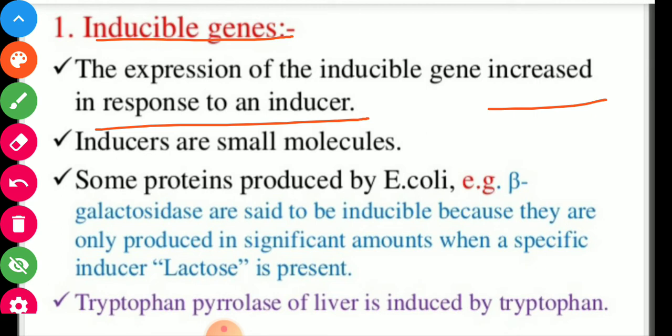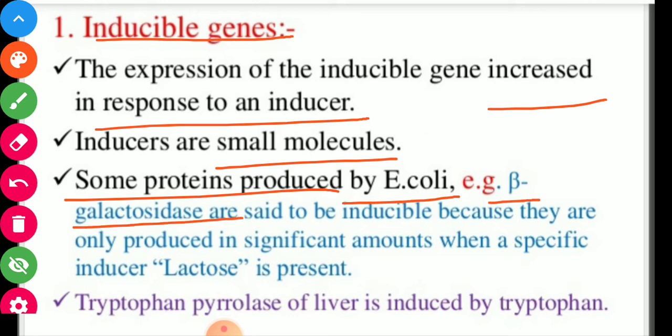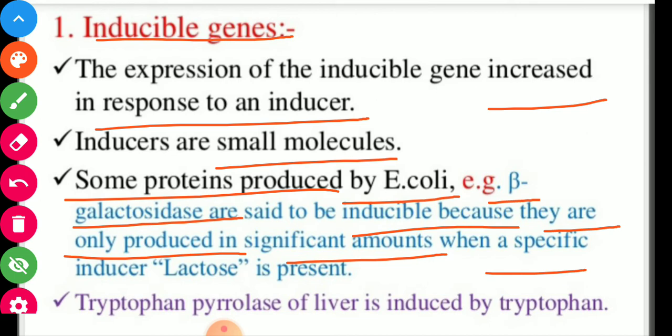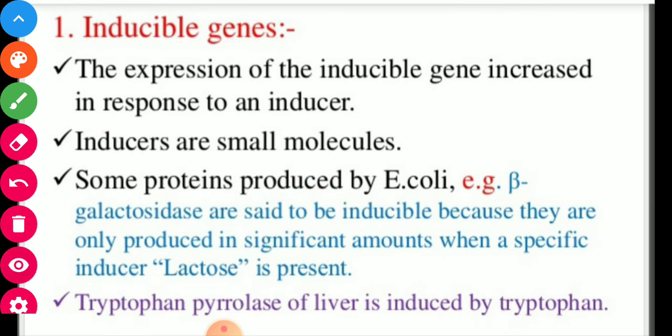Inducers are small molecules. Some proteins produced by E. coli, like beta galactosidase, are said to be inducible because they are only produced in significant amounts when a specific inducer, lactose, is present. You will study this in the lac operon. Tryptophan pyrrolase of the liver is induced by tryptophan. So these are the inducible genes.